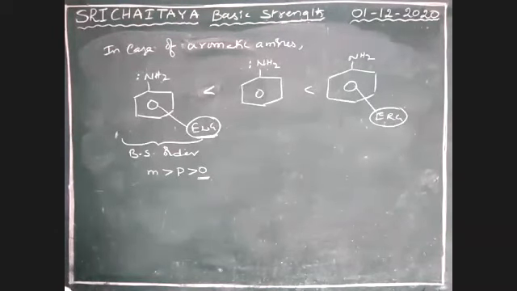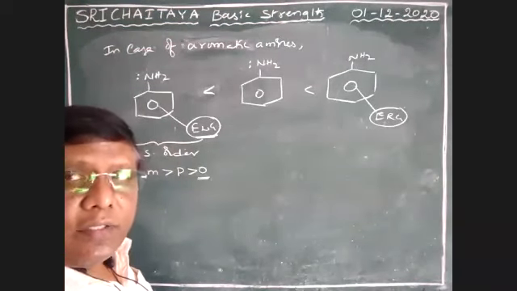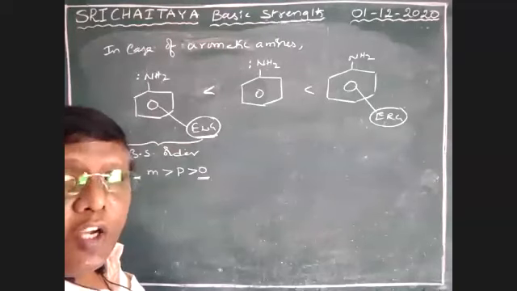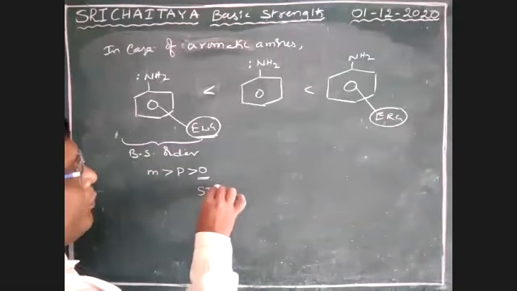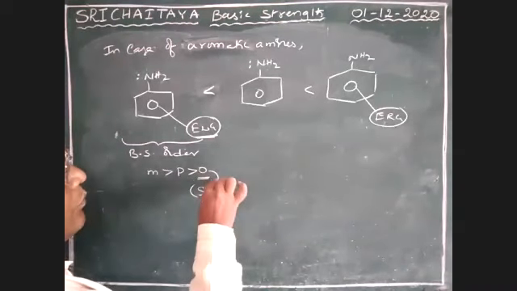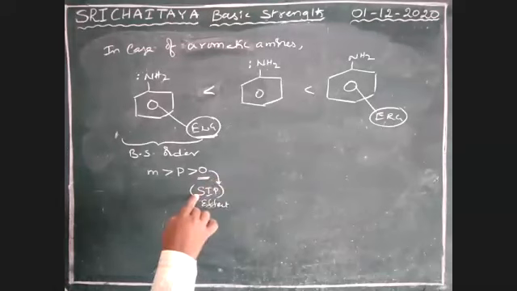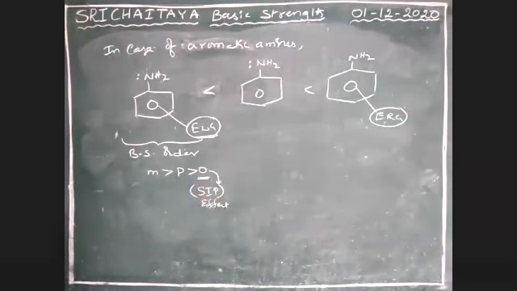That is a steric effect, like SIR, steric inhibition of resonance, like that. So SIP is effective, that is steric inhibition of protonation. Protonation is difficult in the ortho case.